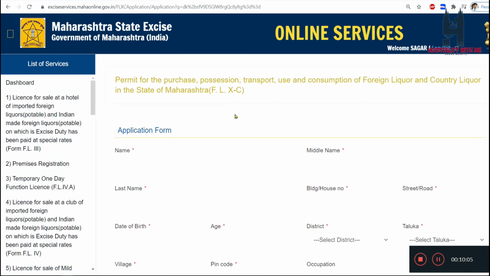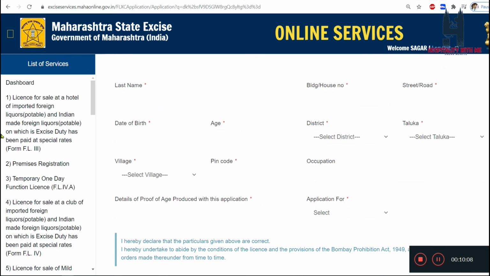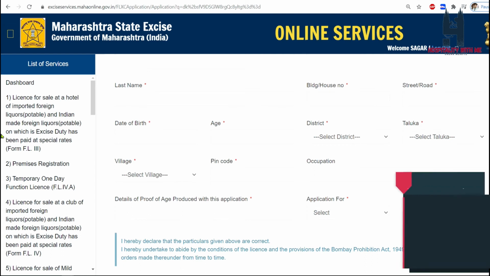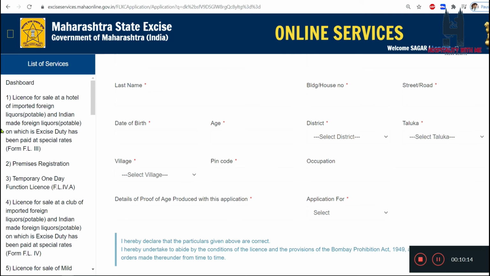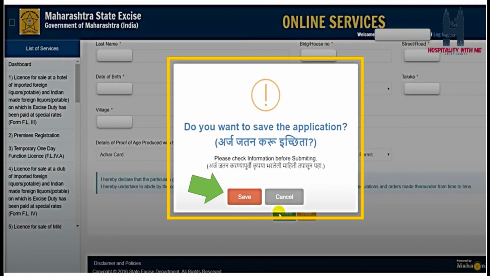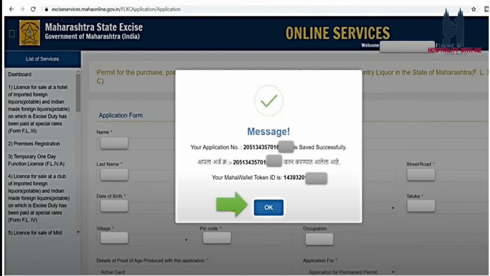You'll get an additional form in which again you have to fill in the details: name, your house, date of birth, district, taluka, village, pin code, and age group. You also need to provide documentation details, like PAN card and passport. Then we can save this. Then you'll get a pop-up message; accept it, but please verify the data whatever you are filling in. Then you'll get the application number and token number also. Click on OK and proceed.